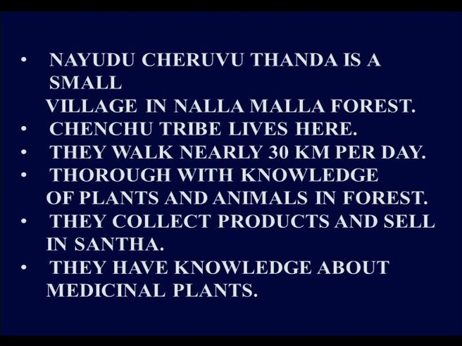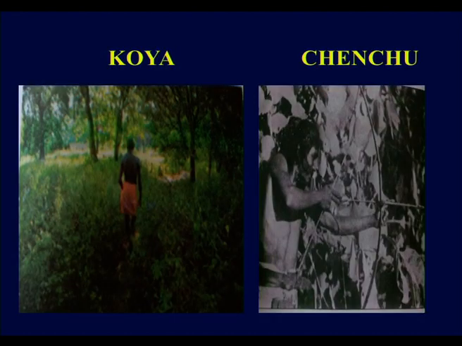Not only that, these people do not simply cut the trees. They collect only the dry wood which has fallen from the plants and use it, but they do not kill the green plants. So, they have an aesthetic sense towards the forest areas. They treat the forest as their habitat, and they do not cause any damage to the forest. Is it clear, children? Here you can see the people who live in the forest. They are also called one tribe called Koya, and here they are Chenchus, Adivasis. So, all these are different types of tribal people.